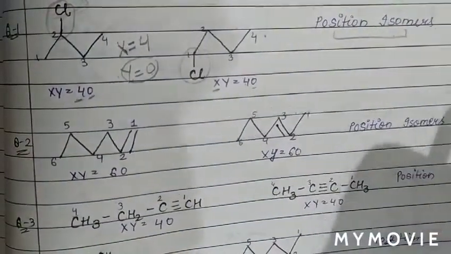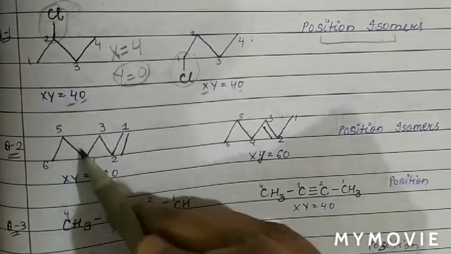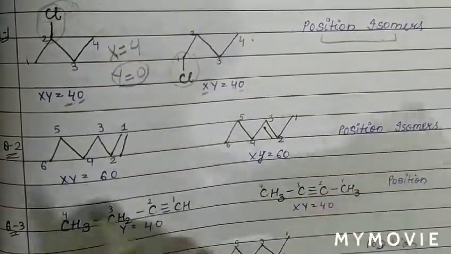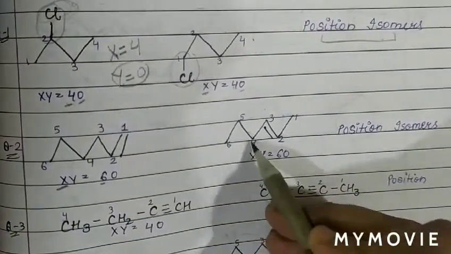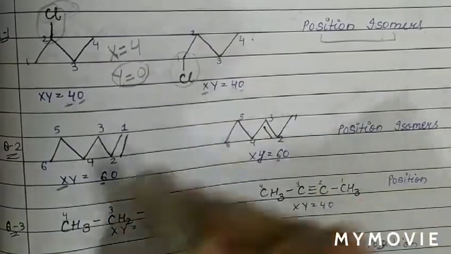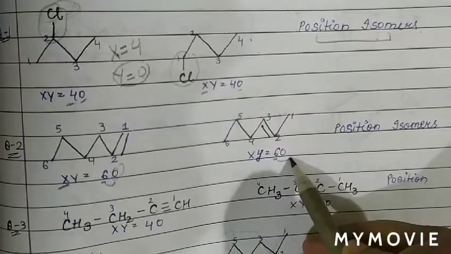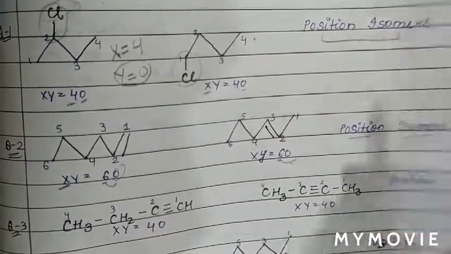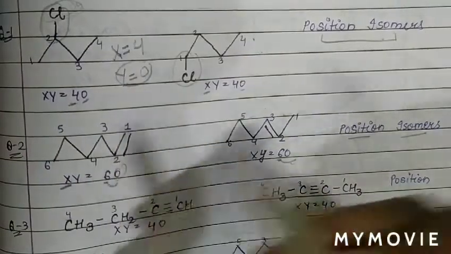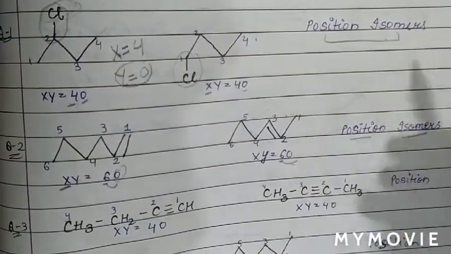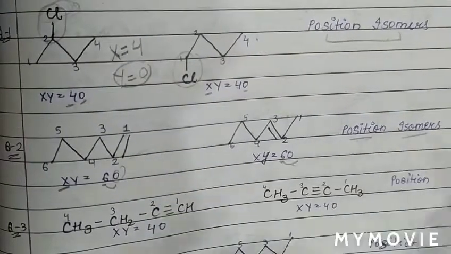Molecular formula is the same. Now see again. In this case also, there is only a main chain. So x is equal to the number of carbon atoms in the main chain, 6. There is no side chain of carbon, so y is 0. So the number is 60. When the xy number is the same, then they are position isomers. Also we can see the double bond is present between the 1 and 2 position. Now the double bond is present between the 2 and 3 position. So the position of the double bond changes. Therefore, these two isomers are position isomers.